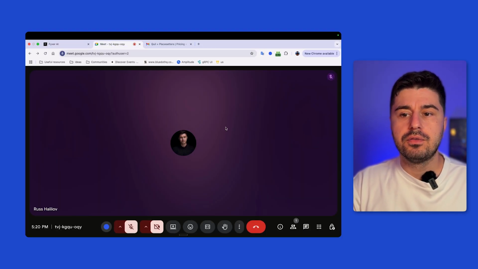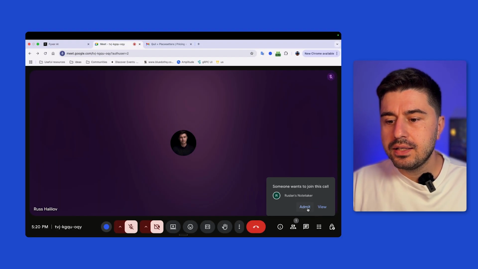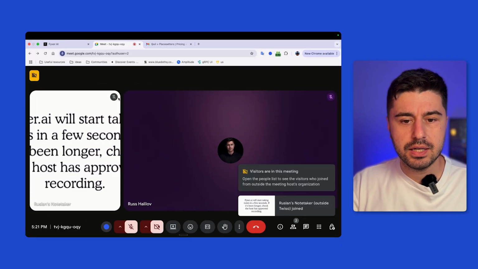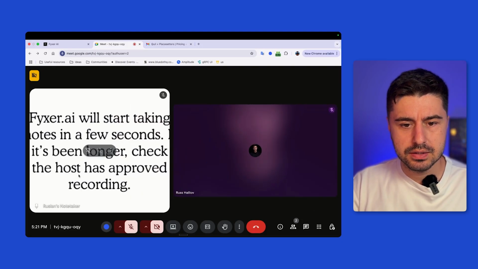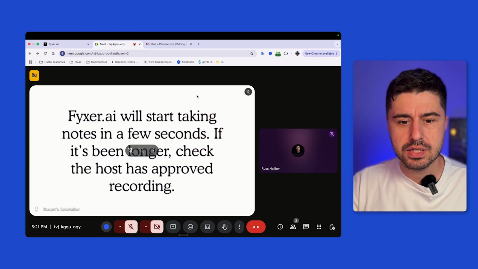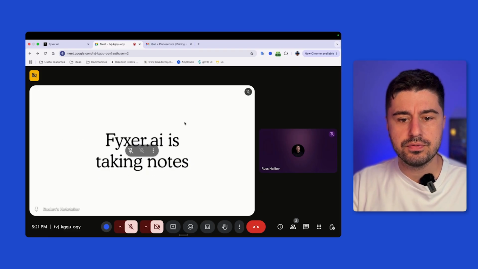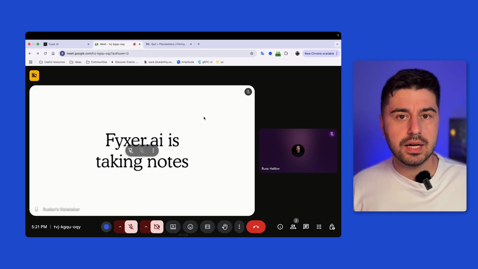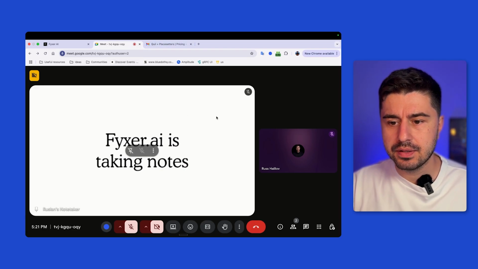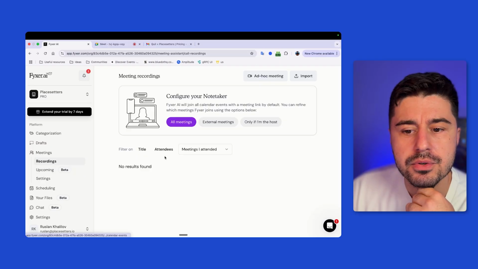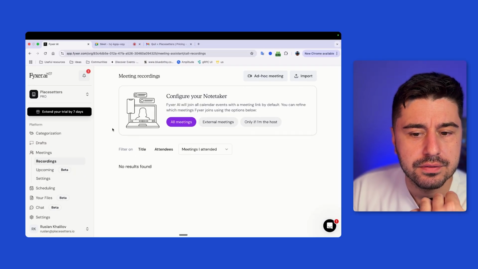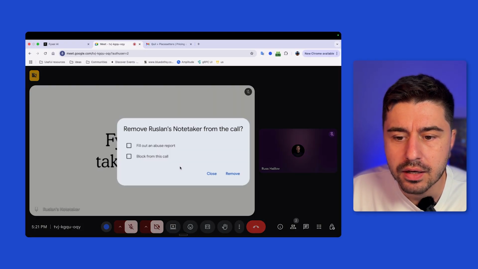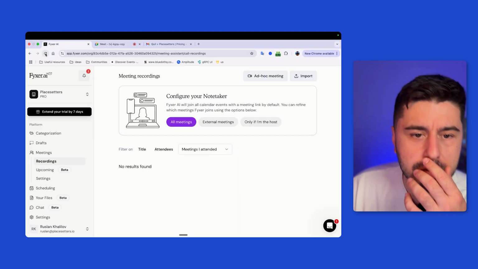Now we're waiting for the bot to join the call. And here's the bot. We're just gonna continue this conversation. The bot is here, everything is correct. You can see here that it says something. Let's take a look. "Fyxer will start taking notes in a few seconds. If it's been longer, check the host has approved." Fyxer is taking notes. Nice. We are having a conversation, and while we're waiting for the notes to appear, let us stop this. That's interesting. If I want to stop the recording, I have to kick it out, because even if I leave the meeting, it's going to stay there. So let's just kick it out, and wait for the meeting notes to appear.